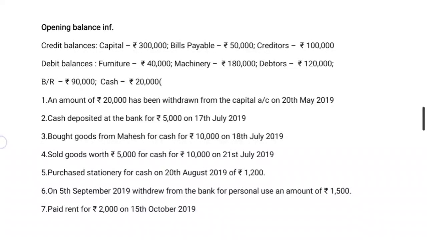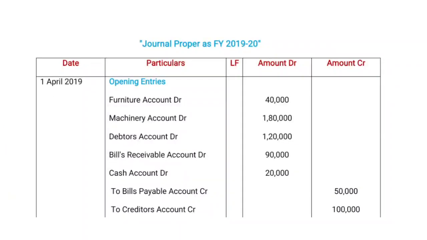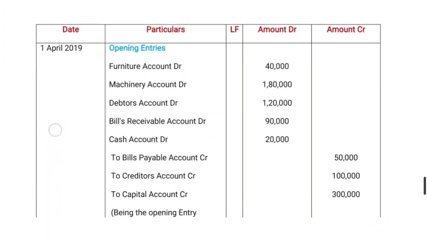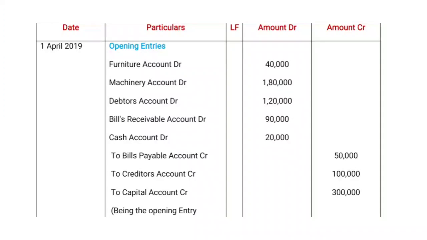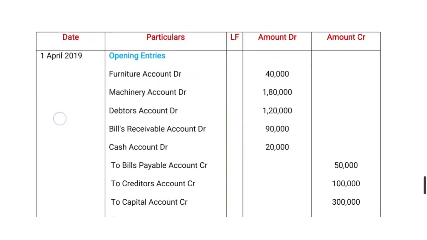Now we are going to prepare the journal entry for opening balances. The date given is 1st April 2019, the start of the financial year. The details given are furniture 40,000 rupees, machinery 1,80,000, debtors 1,20,000, bills receivable 90,000 and cash 20,000. All these amounts are in the format of the opening entry and must be debited, that is why all items are debited.